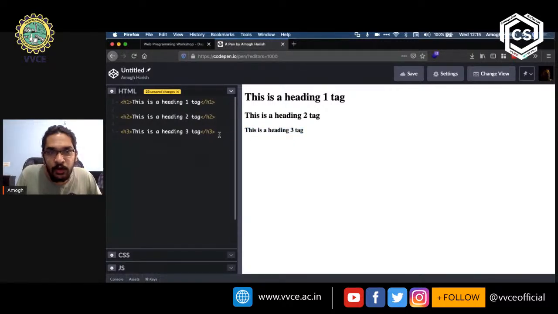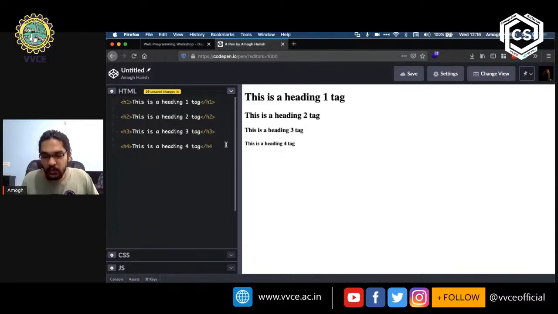So let's quickly see what the other 3 tags look like. So left angle bracket, name of the tag, which is h4, right angle bracket. This is a heading 4 tag. And left angle bracket / name of the tag, which is h4, and the right angle bracket. And towards the right, you can see this is the heading 4 tag.